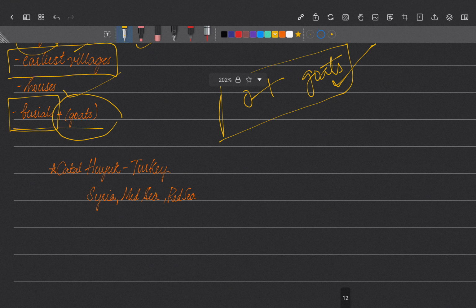Apart from India, we also have some sites, such as Catalhuyuk in Turkey. Okay.